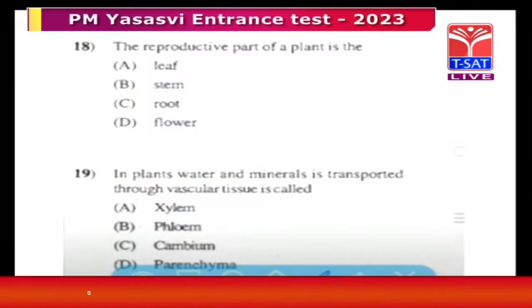Meristematic tissues help in growth and development. Generally they are found in the growing tips. The second tissue is ground tissue. The majority of the plant body is made up of ground tissue. Collenchyma, parenchyma and sclerenchyma all come under ground tissue. And the last one, vascular tissue.